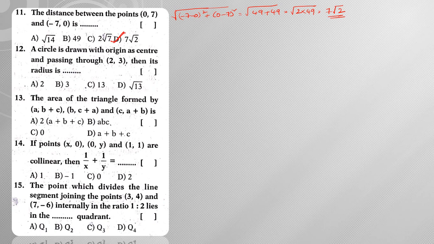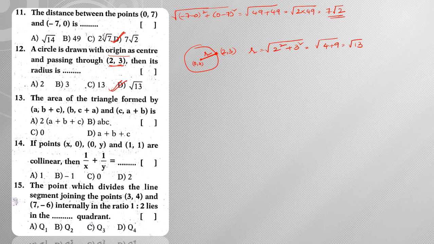Next, a circle is drawn with origin as center and passing through 2 comma 3. Then its radius is. Now if you observe the figure carefully, this is nothing but my origin, which is the center, and it is passing through some point 2 comma 3. Since this point lies on the circle, the distance between the center and the point on the circle is what we call the radius. So if you want to find the radius, simply find the distance between origin and 2 comma 3. So directly you can write 2 square plus 3 square, which is equal to 4 plus 9, which is the square root of 13. Hence the answer is square root of 13.